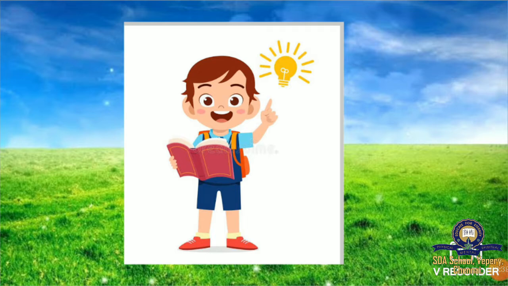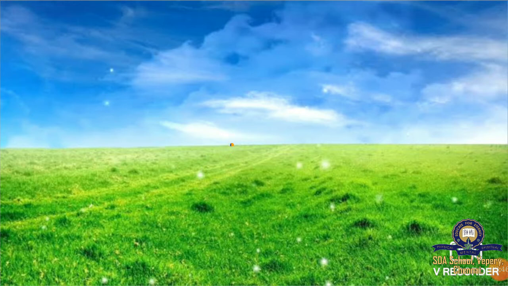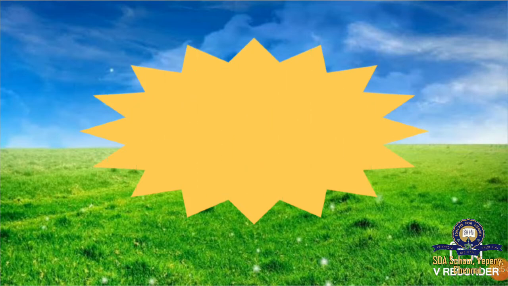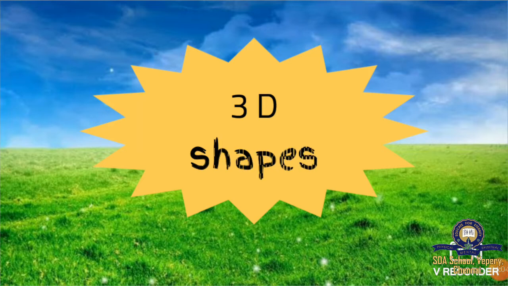Today, let's go to our class now. Today, we are going to see the remaining part of the chapter. What is the remaining part of the chapter? The remaining part of the chapter is 3D shapes. We learned about basic shapes. Today, we are going to learn about 3D shapes. 3D means what? 3-dimensional. 3D shapes are also called solid shapes. I'll repeat. 3D shapes are also called solid shapes.